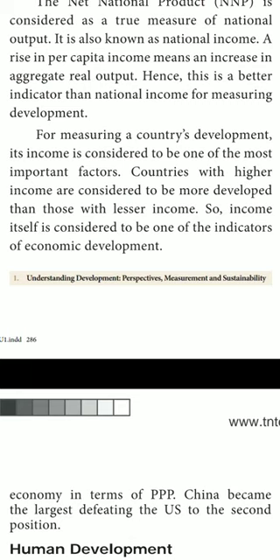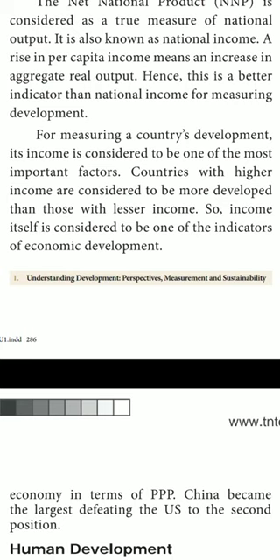So, a rise in per capita income means an increase. If there is a rise in per capita income, at the same time, the output also will increase. Okay, hence, this is the better indicator than national income for measuring development. So, which is the better indicator than national income for measuring development?